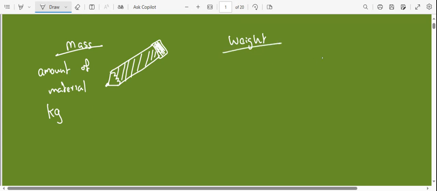And weight means, let's say you take a pencil or any object on your hand. If you release the object, it falls down, right? If you keep the pencil like this and release it, what will happen? It will fall down. Why is it falling down? Because of the gravitational force acting on it, it will be pulled downwards. So how much gravitational pull or gravitational force is acting on this object is what we call the weight of the object. Clear?